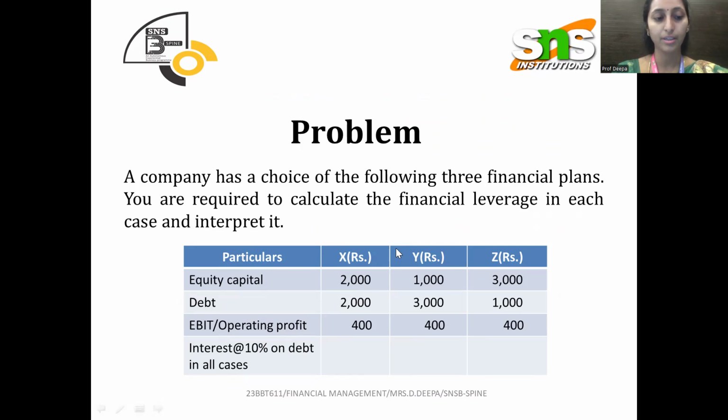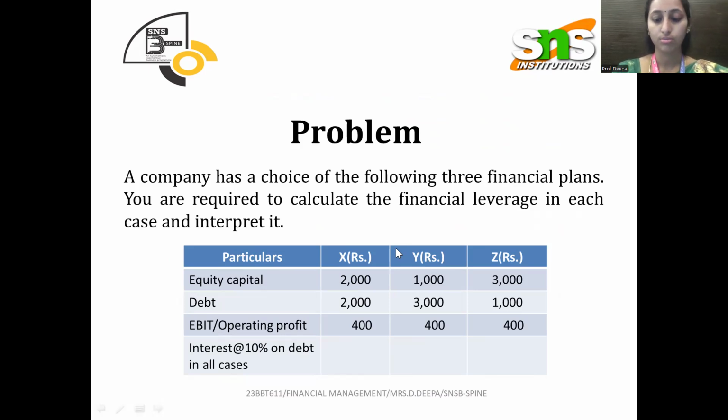EBIT is also called operating profit. That data is given here as 400 for all different financial plans. One more data is given, that is interest at 10%, which we need to use in all the financial plans X, Y, and Z.